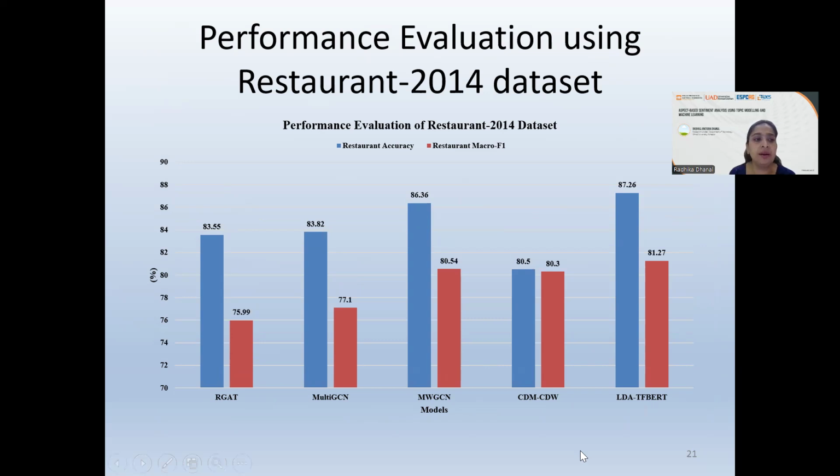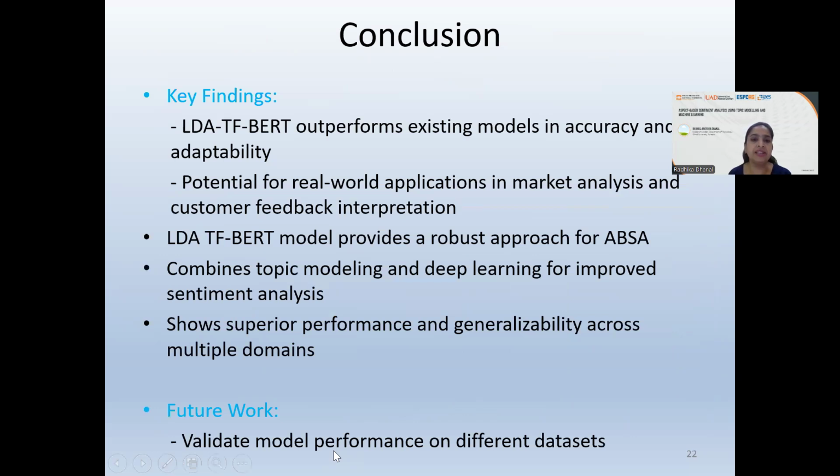In order to check its robustness, we have also checked it on the single data sets like laptop and restaurant. But our ultimate aim is to check it on the multi-source data set, which is a combination of hospital data, Amazon products, and a mixed variety of domains. So it should work on multi-domain. If we execute it on multiple domains, it is certainly found that it works better. The results found are 87%, and certainly it's good. There are no other models which have worked on something similar and give this kind of or a higher accuracy.